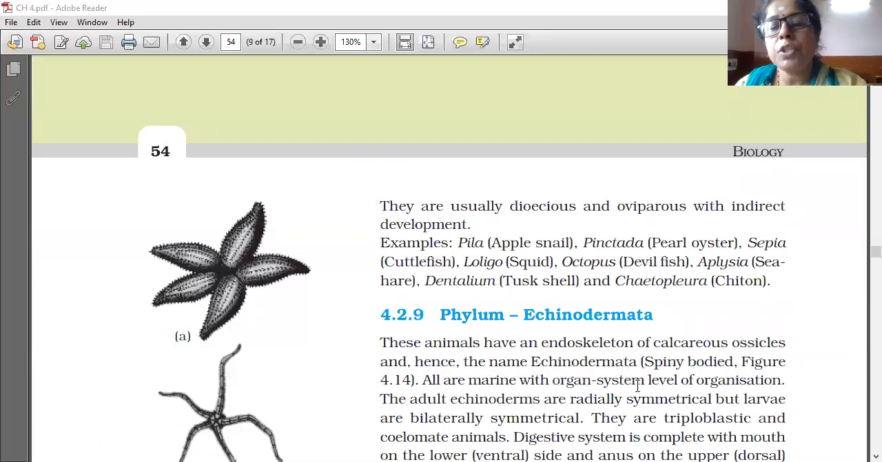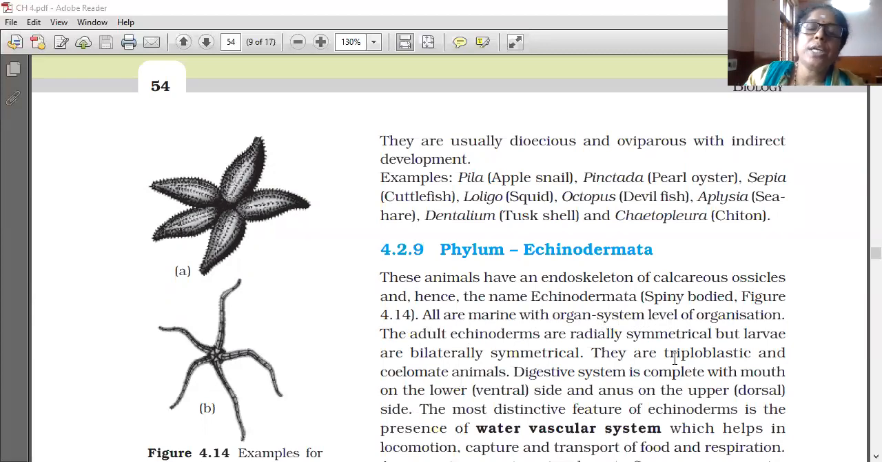All are marine with organ system level of organization. The adult echinoderms are radially symmetrical, but the larvae are bilaterally symmetrical. They are triploblastic and coelomate animals.